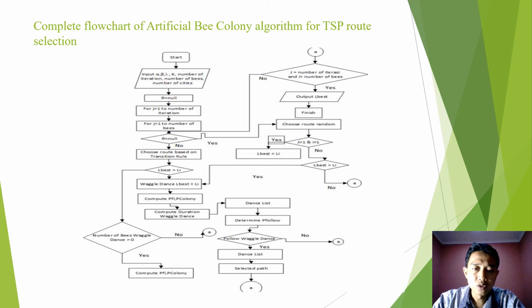If no, we choose the route based on the transition rule. And then the process, if yes, you choose the route randomly, and then J initial is 1 and I is 1. If yes, we do the selection, and then operation in the loop until the determination of the follow, then